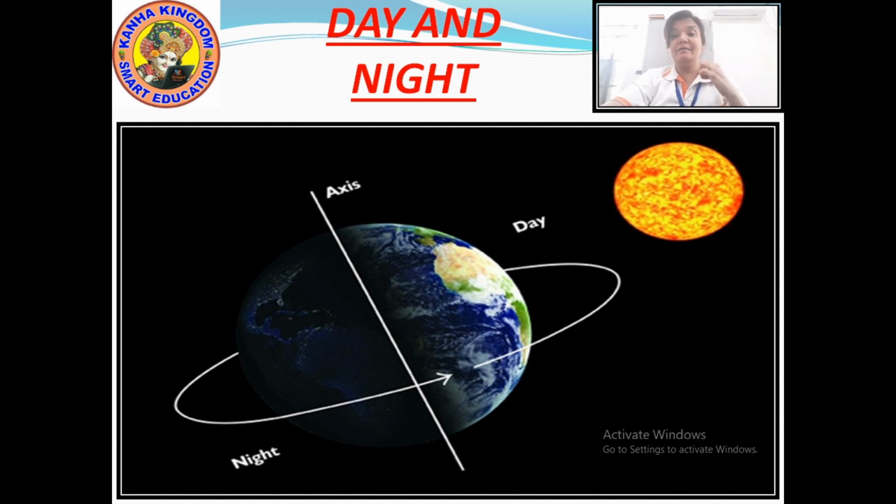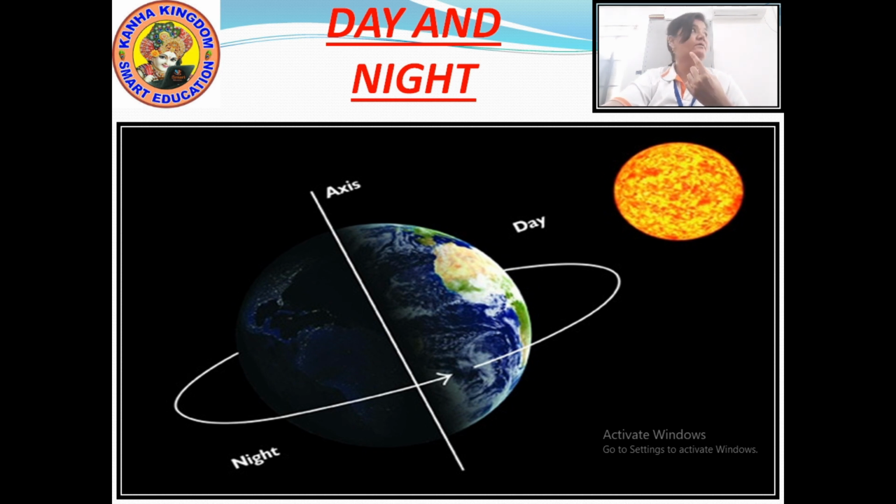We can understand this like we are in India. Right now in India it is day. But the other countries which are on the back side of the earth will have night. So this is how day and night occur, because of the rotation of the earth. And the rotation of the earth takes 1 day.